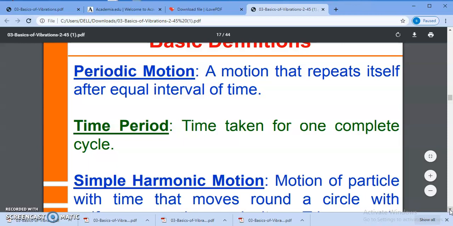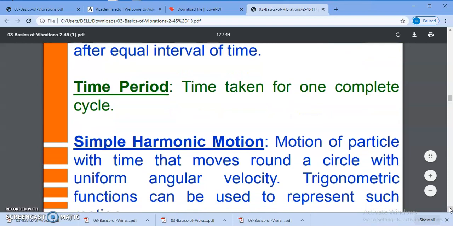It is a periodic motion. We already discussed, it is a periodic motion that repeats itself after a certain interval of time. So these are certain definitions which are used in vibrations.